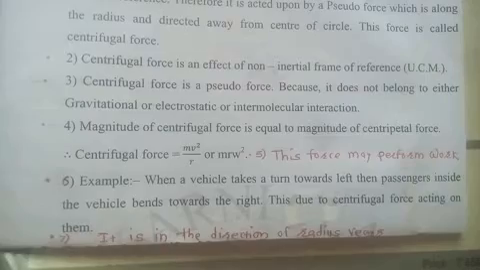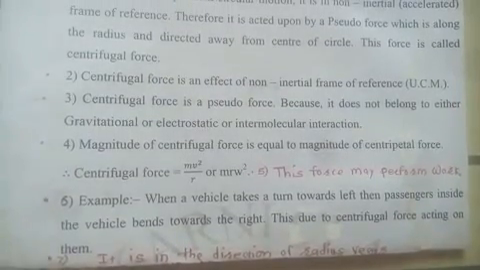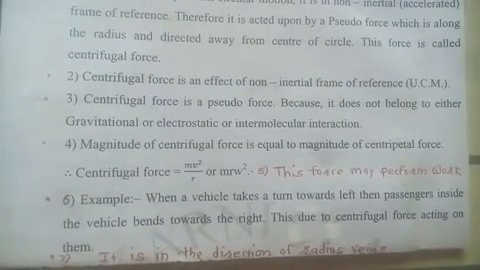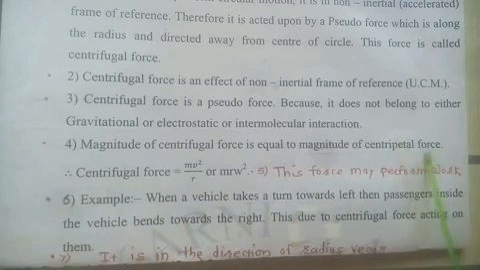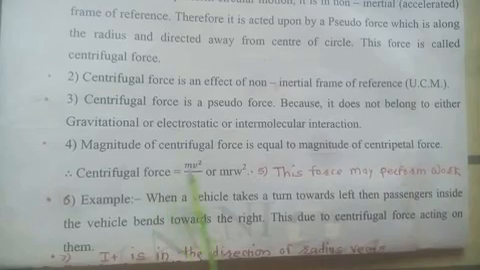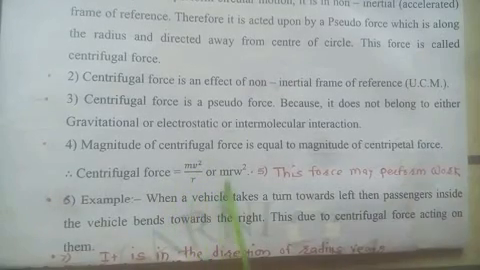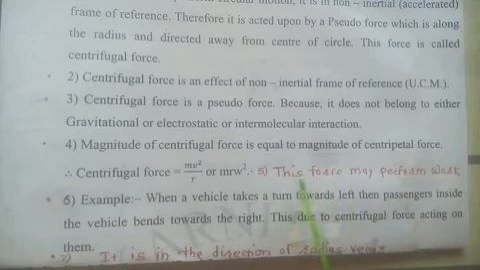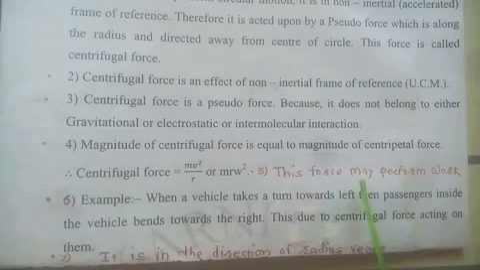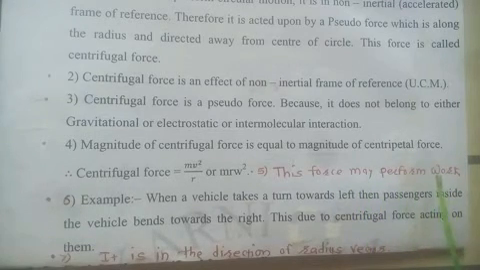Now the next point: the magnitude of the centrifugal force and the centripetal force is the same. The magnitude is the same, but their directions are opposite, and therefore the magnitude of the centrifugal force is equal to the magnitude of the centripetal force. Therefore, the centrifugal force is equal to mv squared upon r, or m r omega squared. Next point: this centrifugal force may perform work. Here, may, because in some conditions it performs work, in some conditions it does not perform work.